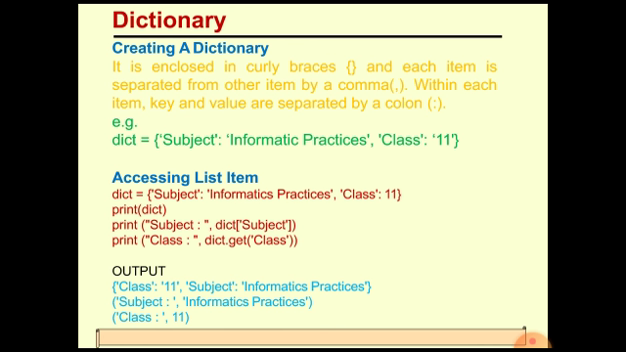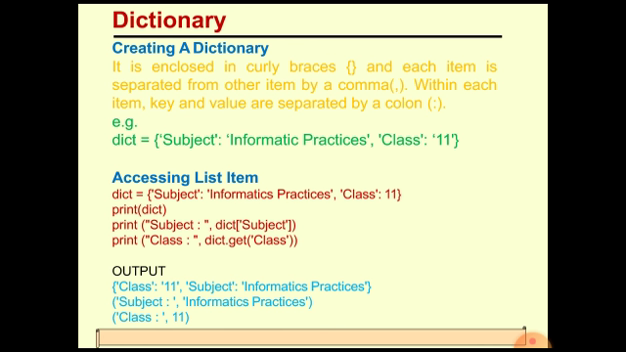When we specify the key, only the particular value of that key will be displayed in the output. The rest of the items will not be displayed. Whatever key we write within the square bracket, only that key's value will be printed. Like here we have written dict subject, and the value of the key subject is informative practices, so that is displayed in the second line of the output.